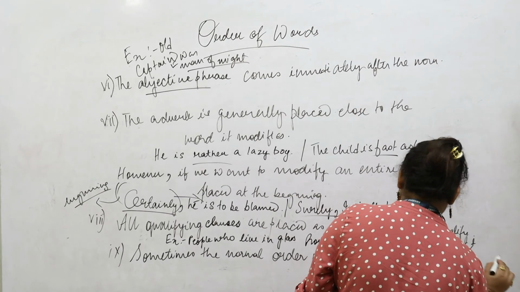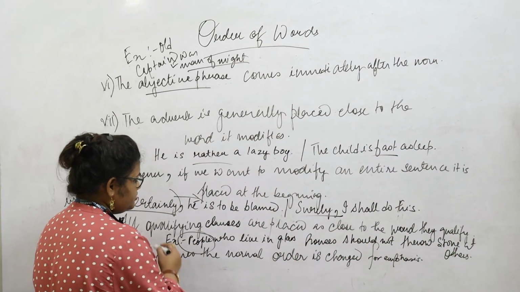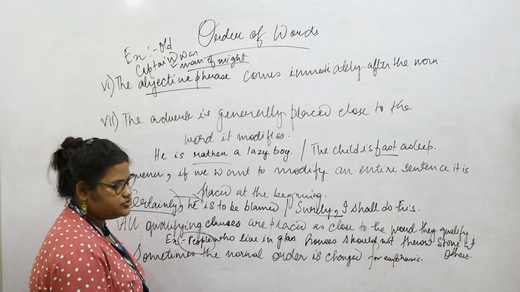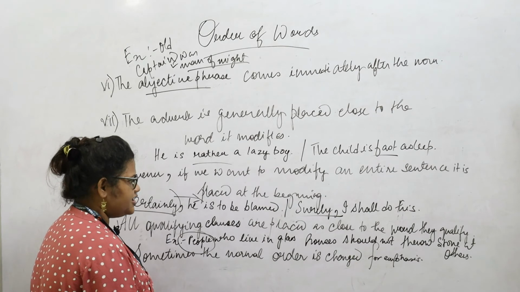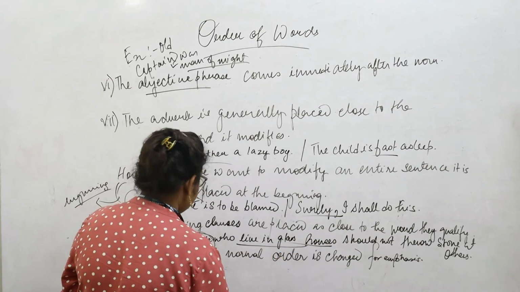So here the word being qualified is people. We are qualifying them with the clause who live in the glass houses should not throw stone at others. They are placed very close to the word they qualify.